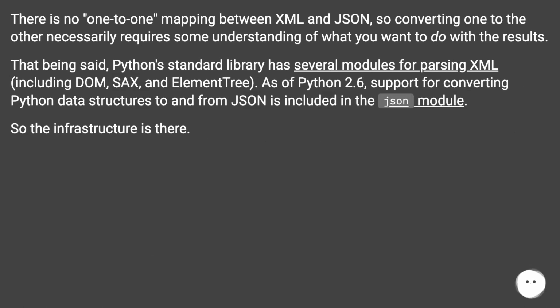There is no one-to-one mapping between XML and JSON, so converting one to the other necessarily requires some understanding of what you want to do with the results. That being said, Python's standard library has several modules for parsing XML, including DOM, SAX, and ElementTree. As of Python 2.6, support for converting Python data structures to and from JSON is included in the json module. So the infrastructure is there.